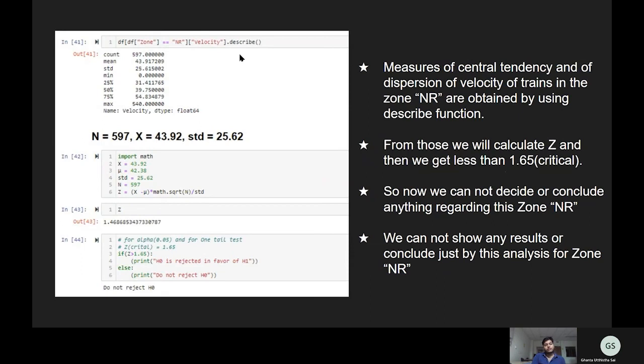And by using the describe function, we can find out count, mean, and standard deviation for this. And now similarly, since the count is greater than 30, we will apply Z test. And the value of Z for this case is 1.46. When we compare this with the Z critical, we find that we cannot reject H naught. Since we do not reject H naught, we cannot comment further on it. Our claim has been disturbed.